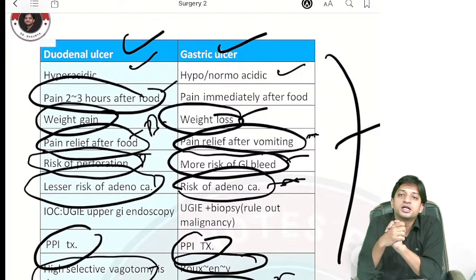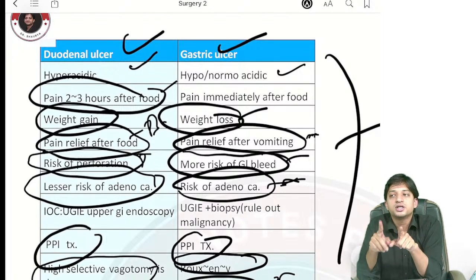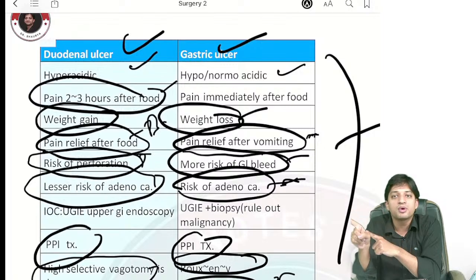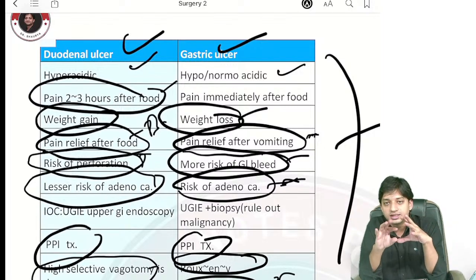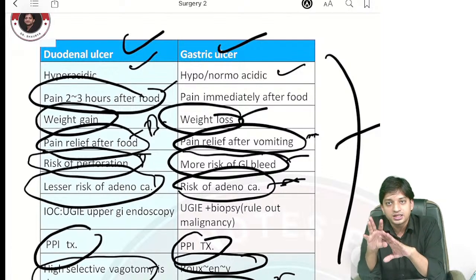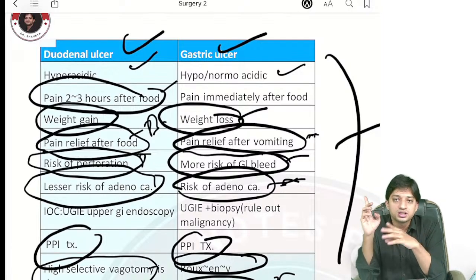When the ulcer is irritated, what will happen? The patient will feel pain. So if they give you in history that the patient feels pain immediately after having food, that is indicative of stomach ulcer or gastric ulcer. Why? Acid is released. This acid is irritating the ulcer. The patient feels pain.